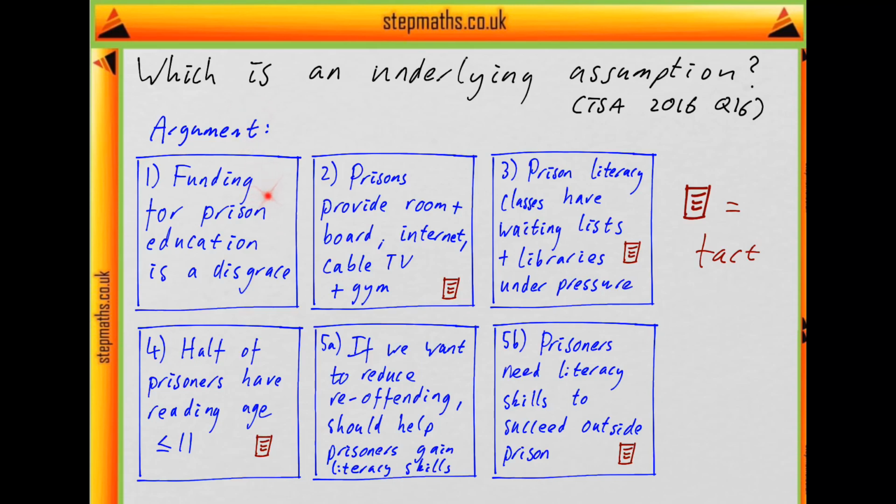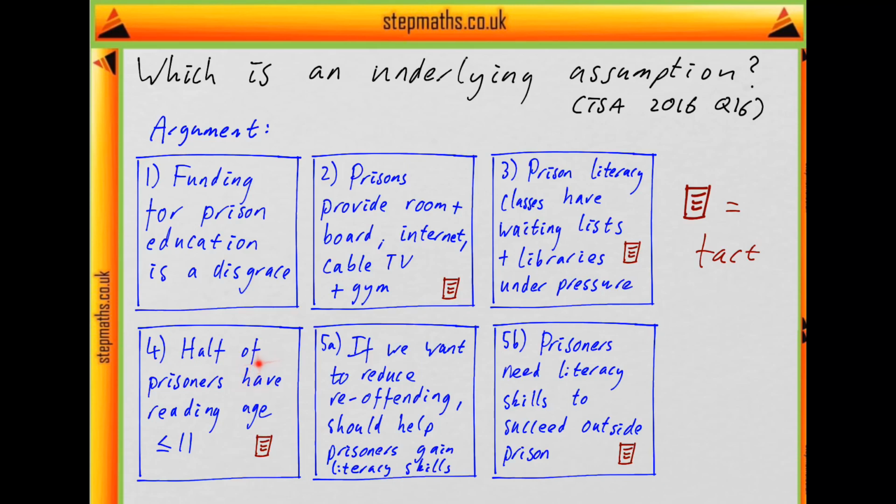First it says funding for education provision in UK prisons is a national disgrace. It says prisons provide free room and board and inmates are given access to the internet, cable TV and the gym. And then it says at the same time literacy classes have long waiting lists and budget cuts put pressure on library resources. So these are just facts about what prisons provide and at what levels.